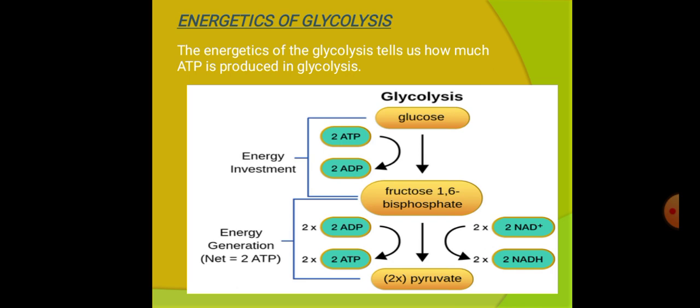In this image, we have an overall picture of the energy yield. First, glucose to fructose 1,6-bisphosphate, 2 ATP molecules are involved. Then in the payoff phase, 2 ADP molecules are involved and 2 ATP molecules are generated. Likewise, 2 NADH molecules are generated. 1 NADH molecule is approximately equal to 3 ATP molecules.